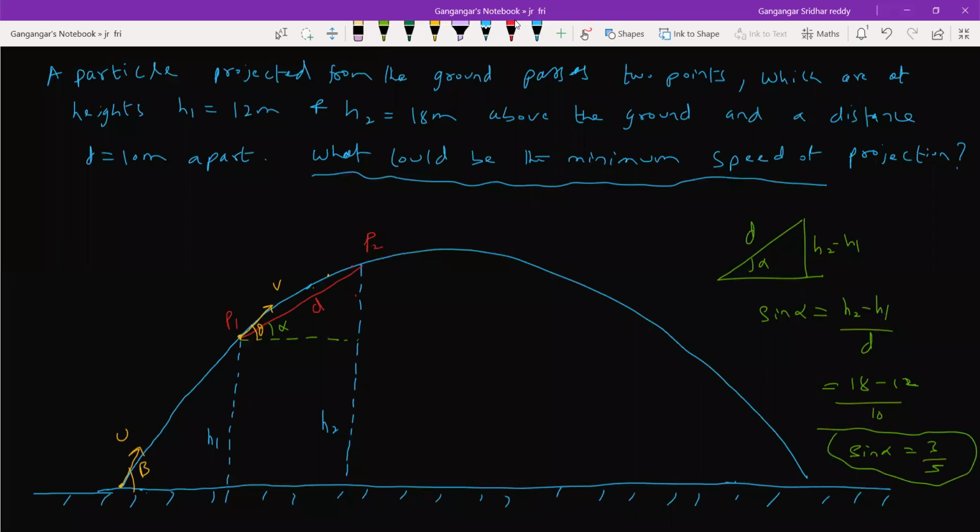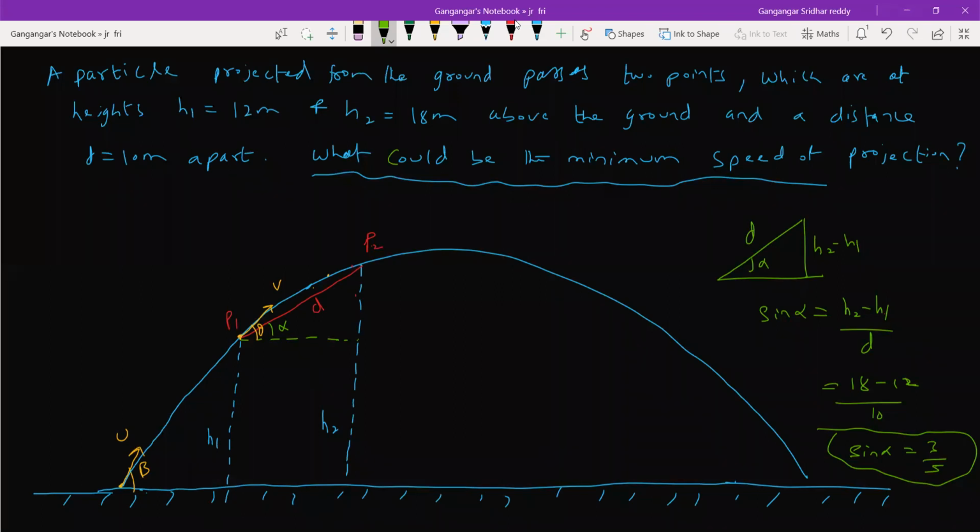Then we have to calculate this u, no? That was our question. You look at that.